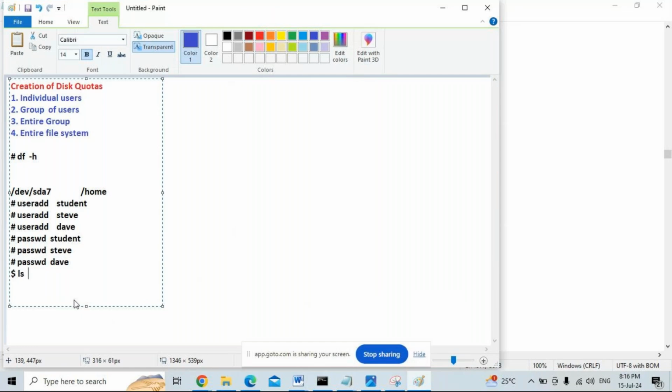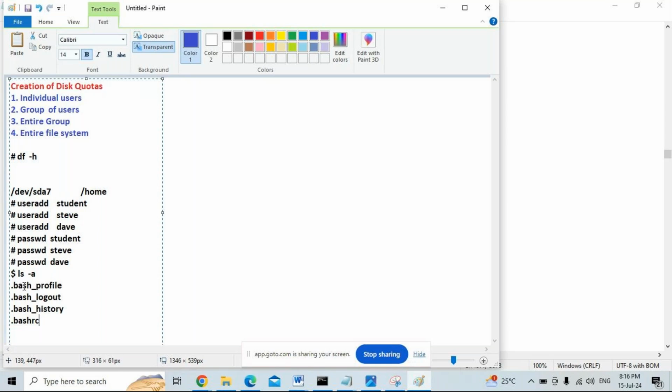What are those? When you type ls -a, we'll see .bash_profile, .bash_logout, .bash_history, .bashrc file. These are called user profiles or user environment files.